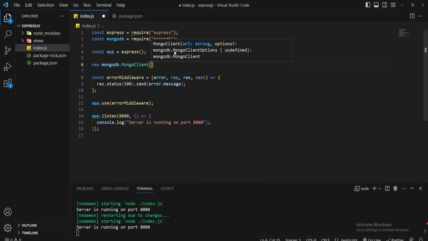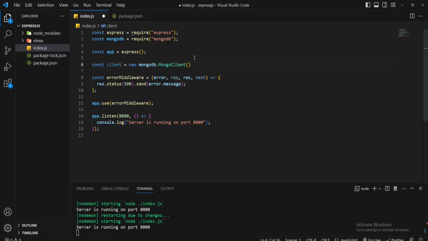You can see that MongoClient starts with a capital letter. As it's a class, it's a convention to start a class name with a capital letter. This class returns an instance, so let's store it in a variable. const client = new mongodb.MongoClient.